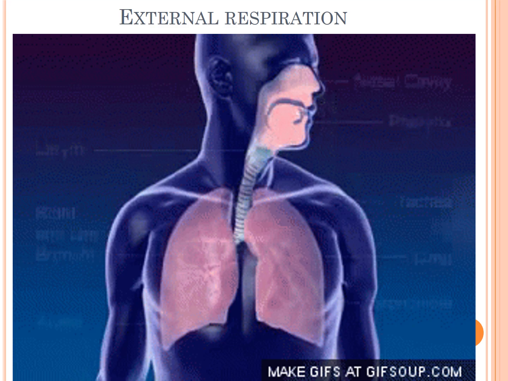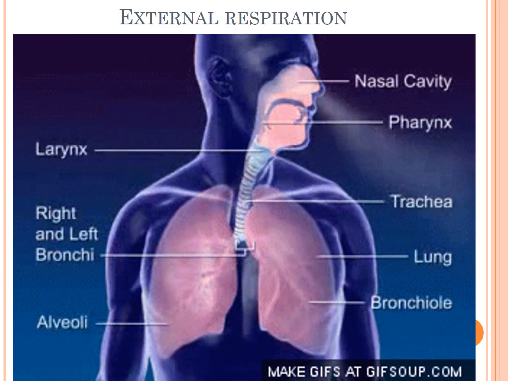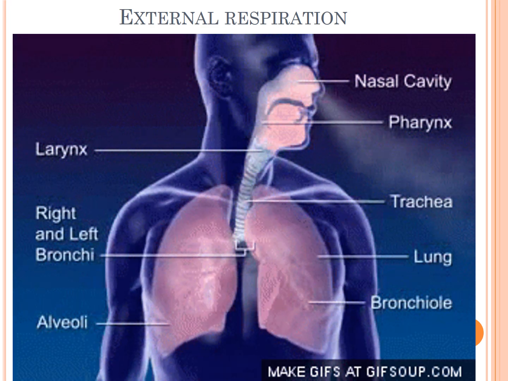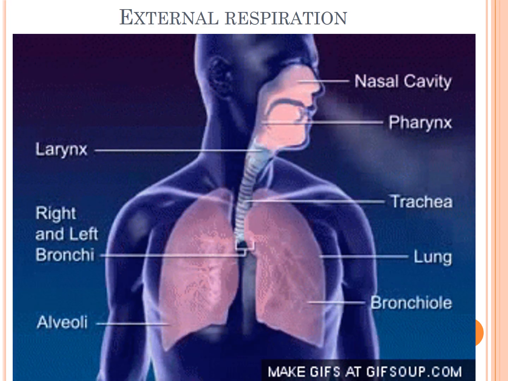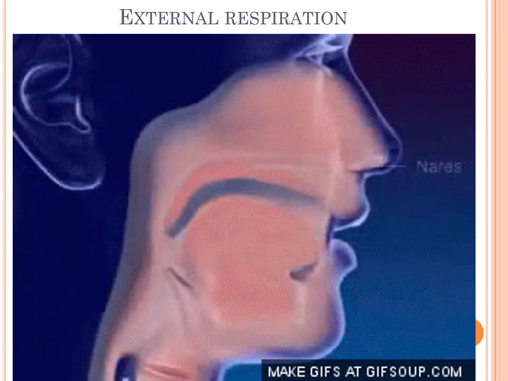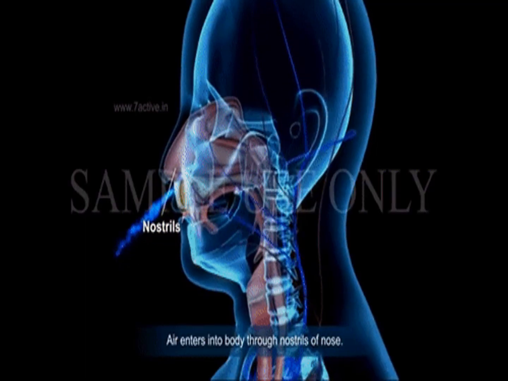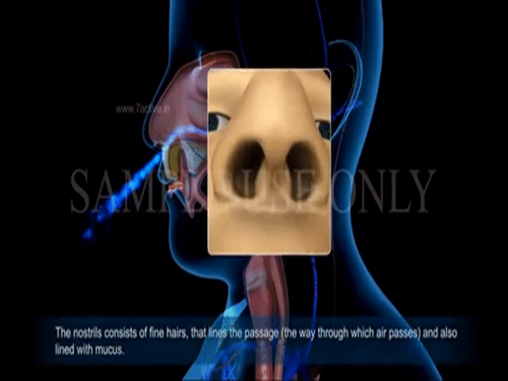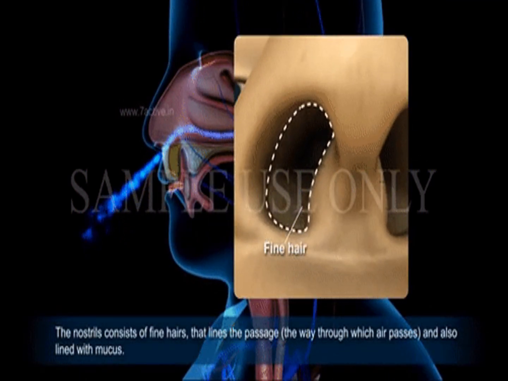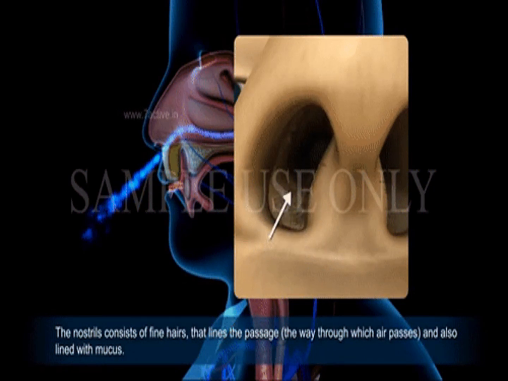External respiration is nothing but inhalation and exhalation. As I'm talking through the process, I'll explain every organ involved. The first organ involved in this is the nasal cavity. Air is inhaled through the nose. The nose consists of hair and mucus that helps in filtering the air that enters into the body.